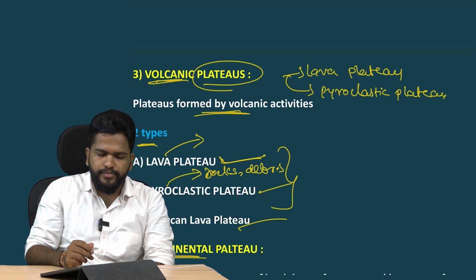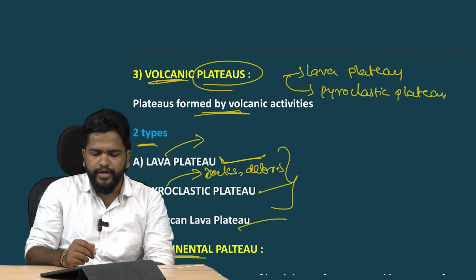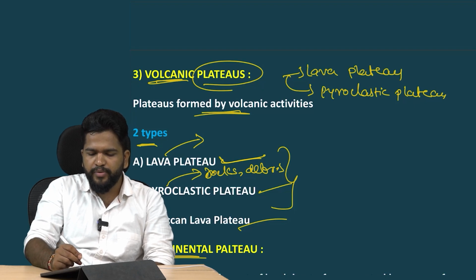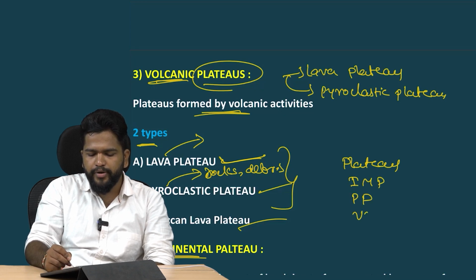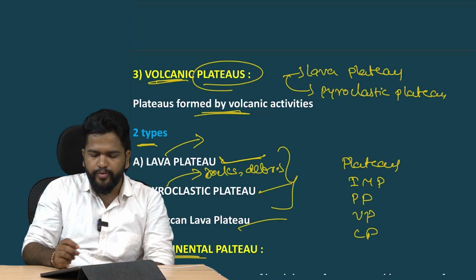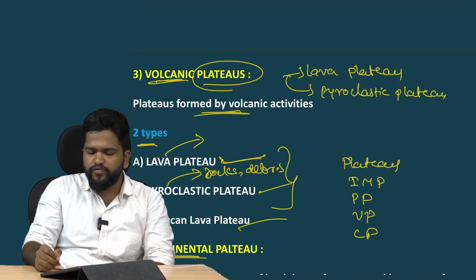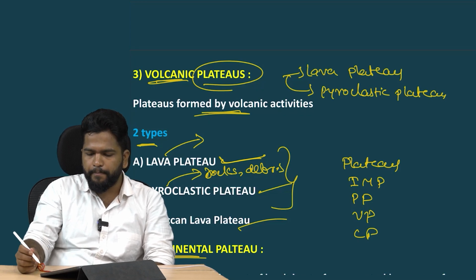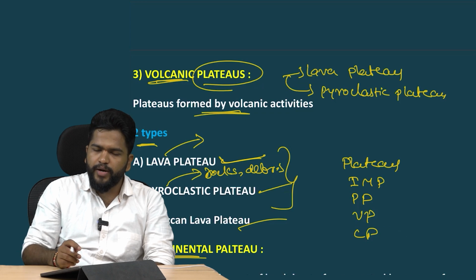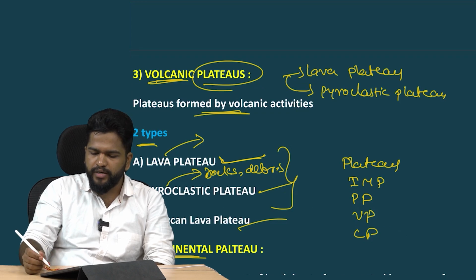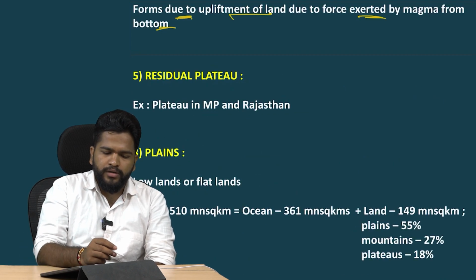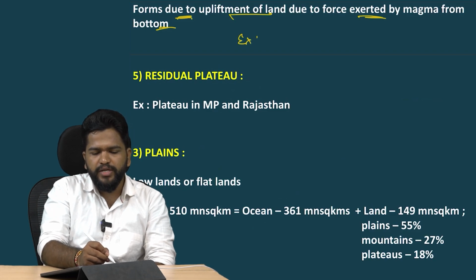Continental plateau. The next type of plateau is the continental plateau. So far we have seen the intermountain plateau, Piedmont plateau, and volcanic plateau. Now we are seeing the continental plateau. It forms due to the upliftment of land due to the force exerted by the magma from the bottom. Here also the example is the Maharashtrian plateau.